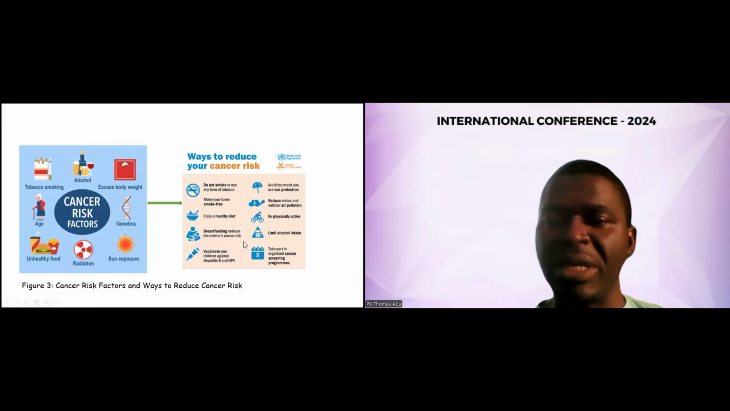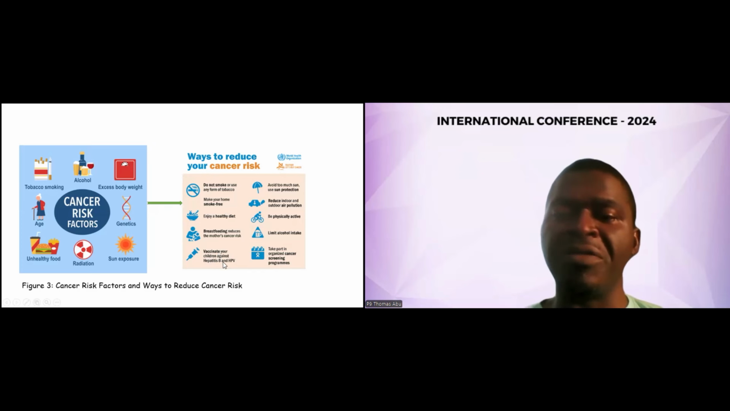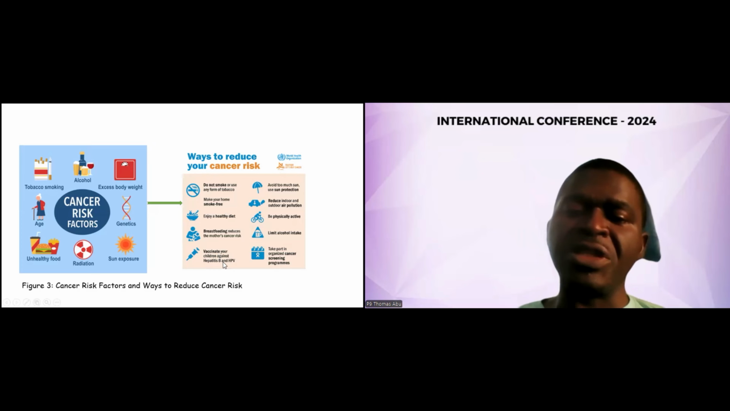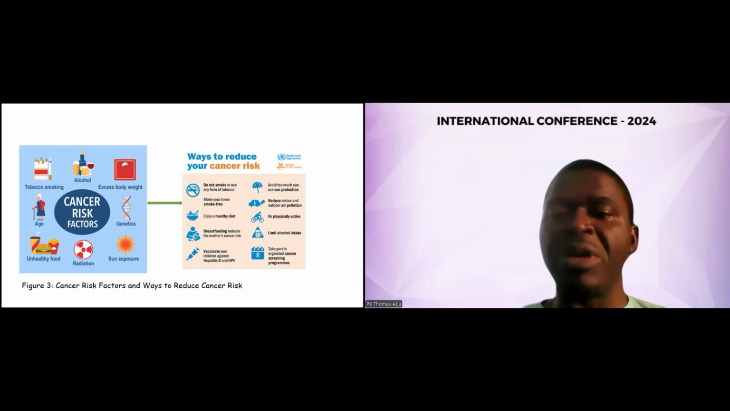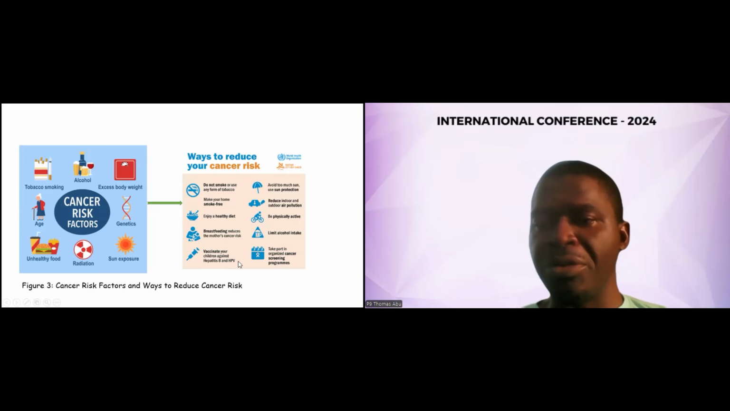It's also important that we vaccinate our children against hepatitis B and HPV, human papilloma virus, because from research we've discovered that human papilloma virus is an oncovirus, that is, it is capable of causing cervical cancer. So once we vaccinate our children, we are reducing cancer risk in children and the populace.